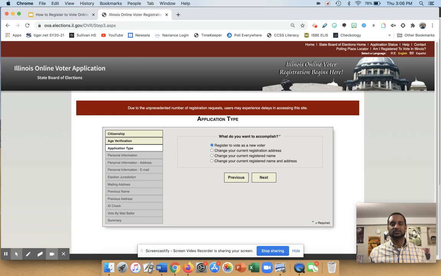And now it asks you, what do you want to accomplish, right? Like, why are you on this website? You have some options. If you're a first-time voter, if you've never voted before, you're going to want to choose this first option, register to vote as a new voter, okay? If you have registered in the past, but you've moved. Anytime you move, you have to let them know your new address. So you're going to need to choose the second option, change your current registration address. All right, but I'm going to go with the first one, pretending like I'm a brand new voter.